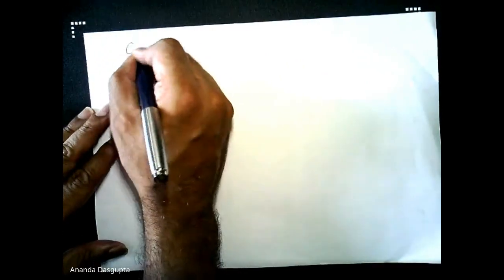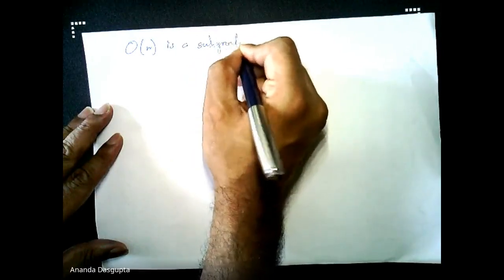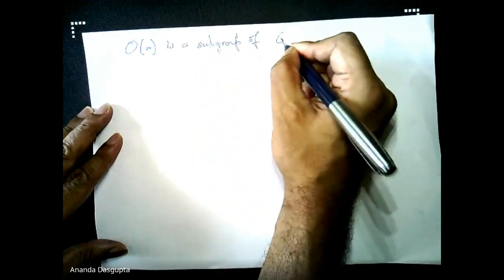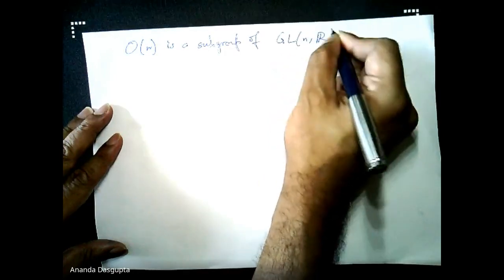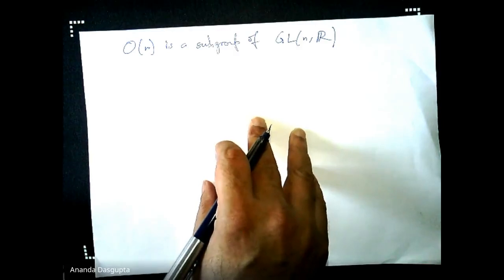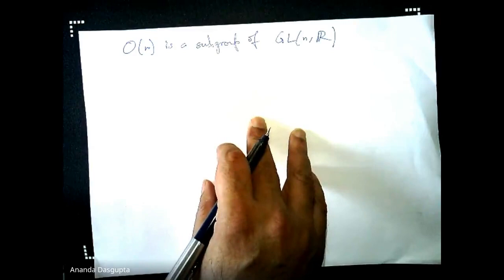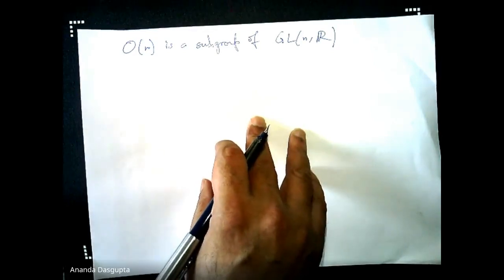Similarly, say something like ON. Where ON is simply the n by n orthogonal matrix, or the set of all n by n orthogonal matrices to be more precise.